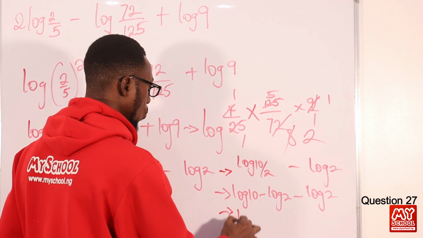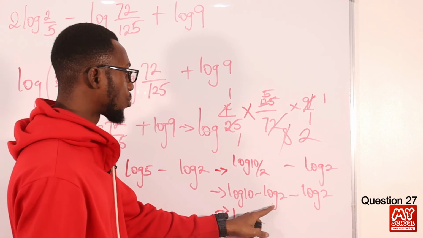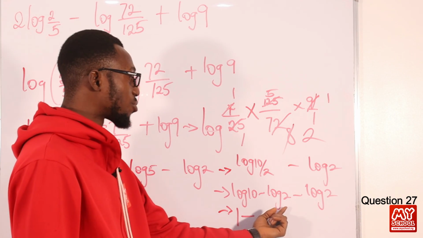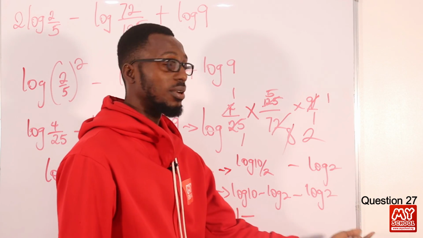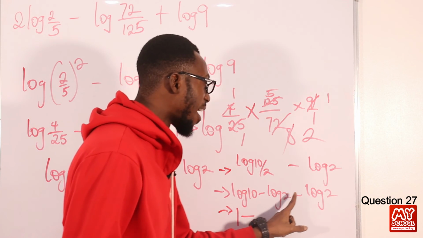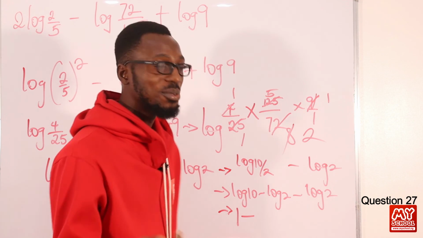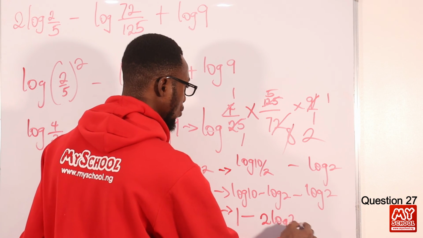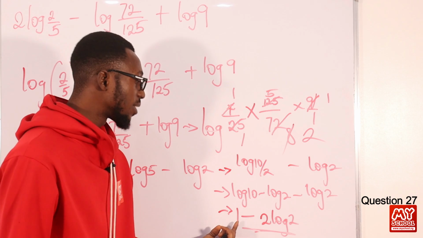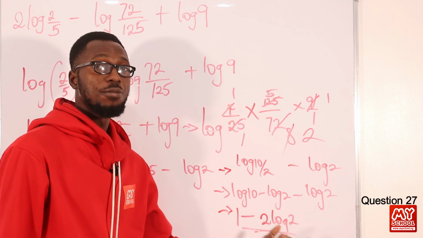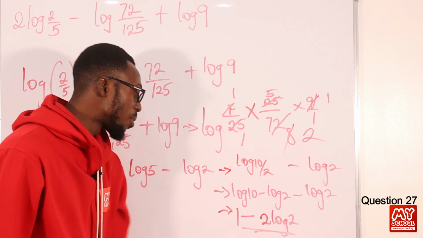So I have 1 minus log 2 minus log 2, that is minus 1 log 2 minus 1 log 2. Just take your log 2 as naira: minus 1 naira minus 1 naira is minus 2 naira, that is minus 2 log 2. So I can have it as 1 minus 2 log 2, or 1 minus log 4, whichever one. So 1 minus 2 log 2.